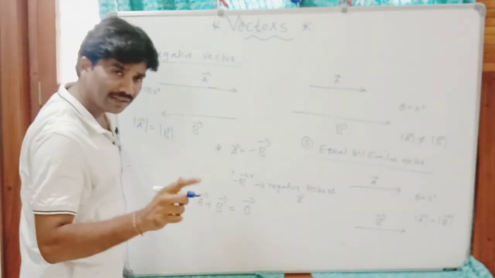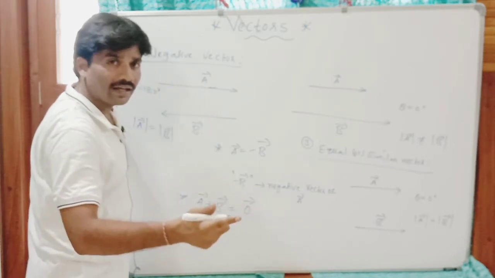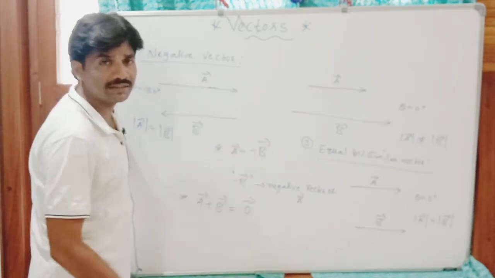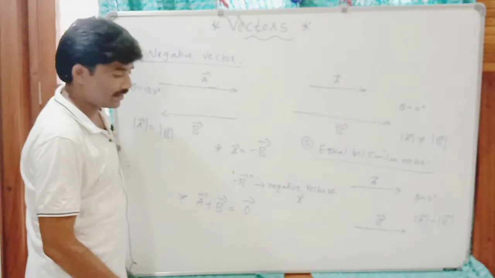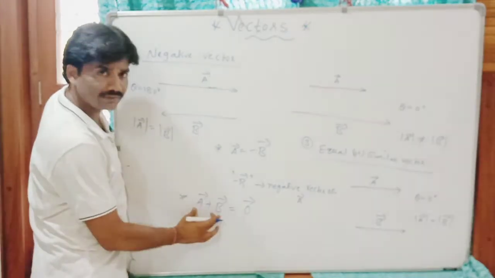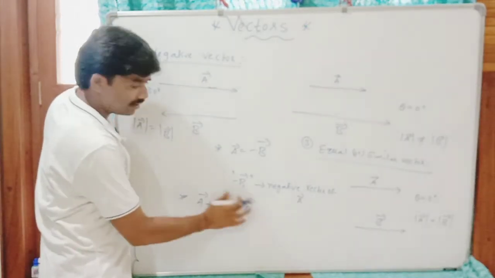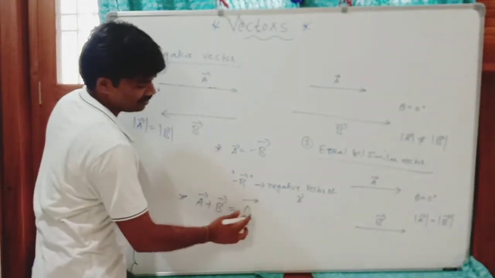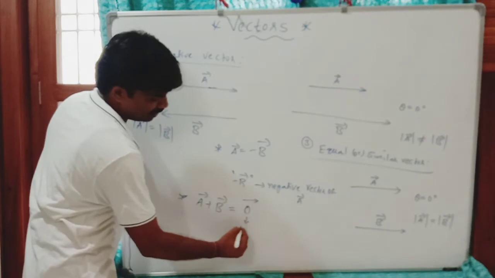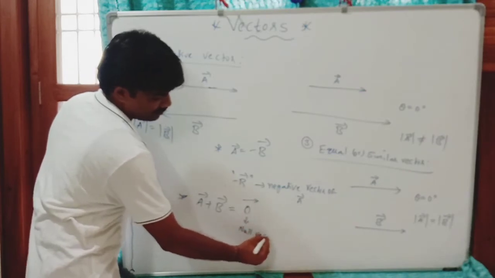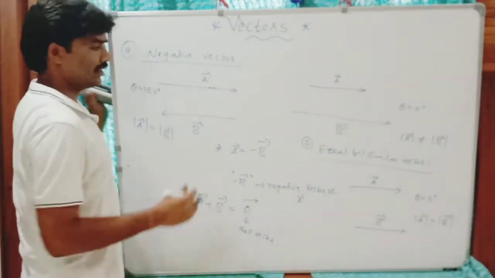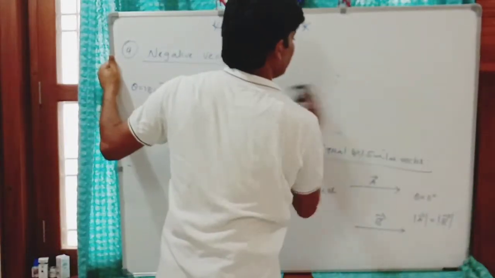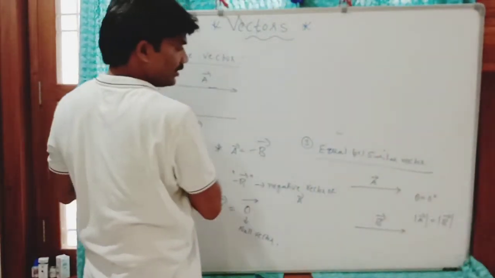But a scalar can never be added to a vector, or subtracted from a vector. Clear? This is the sum of two vectors, which gives another vector, not 0. We should not write 0. This is 0 bar. So this is what? Null vector. Is it clear what I said?